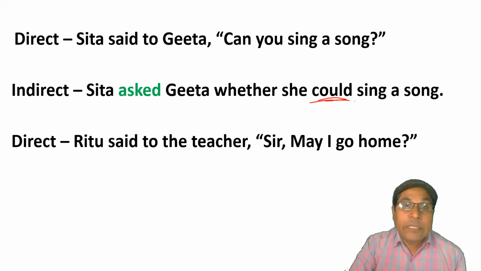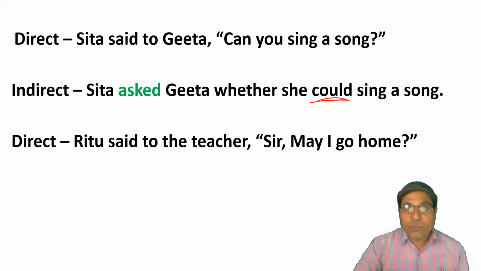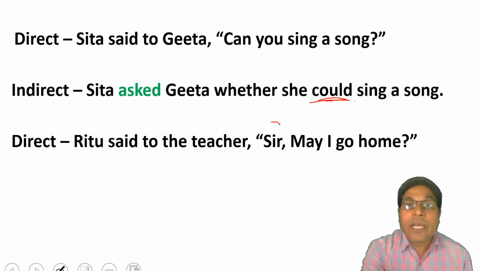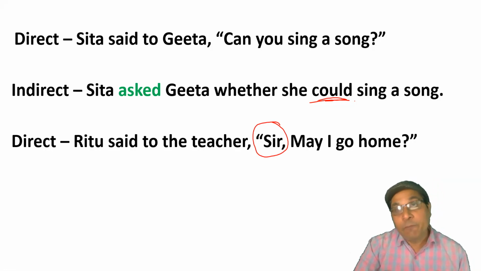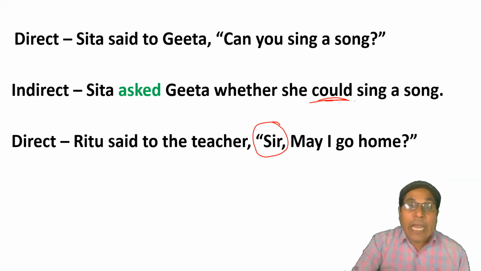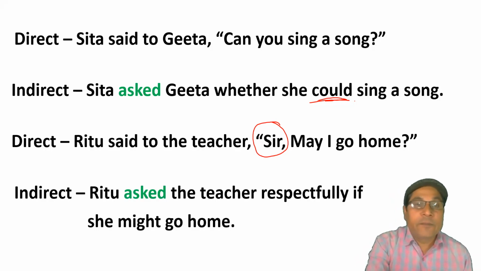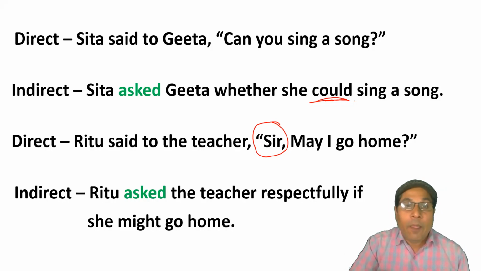Ritu said to the teacher, "Sir, may I go home?" Dear students, there is no doubt that this sentence is written in interrogative form, but sir is used here. It shows respect, but it is written in interrogative form. That's why it will be treated as an interrogative sentence, and it will be changed like this: Ritu asked the teacher respectfully if she might go home. Clear?